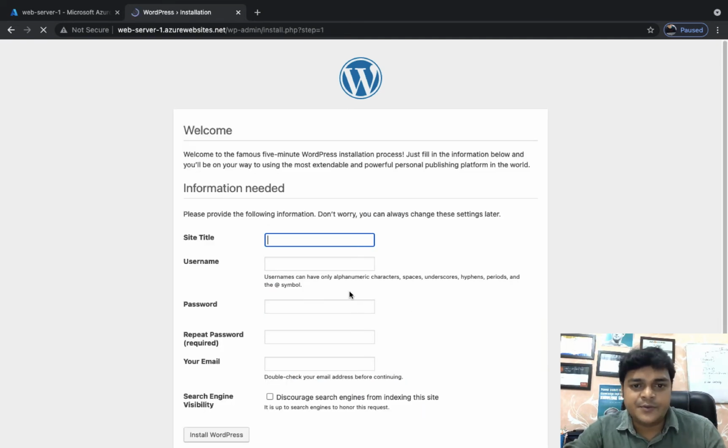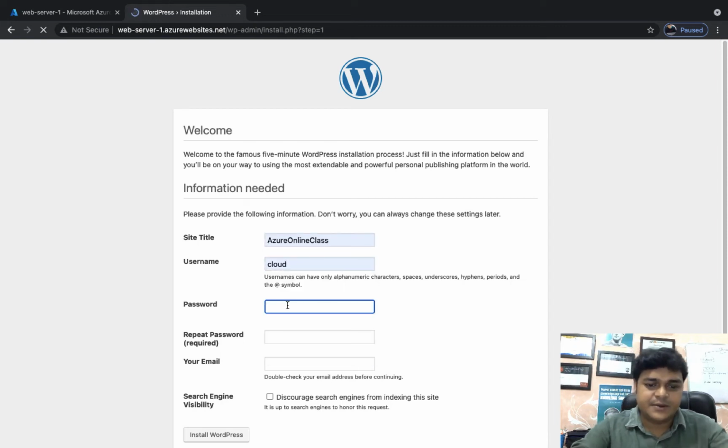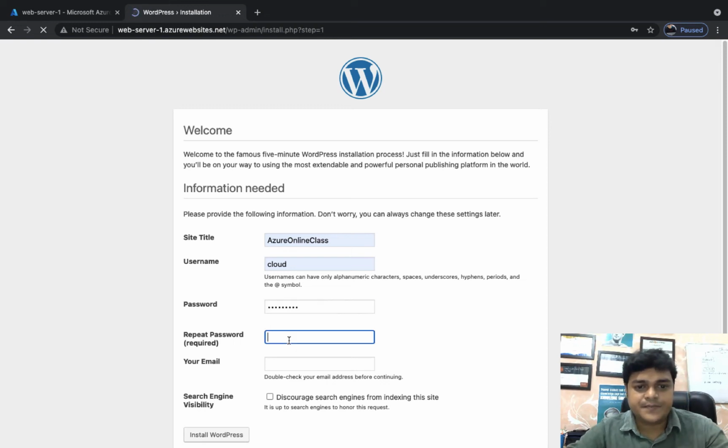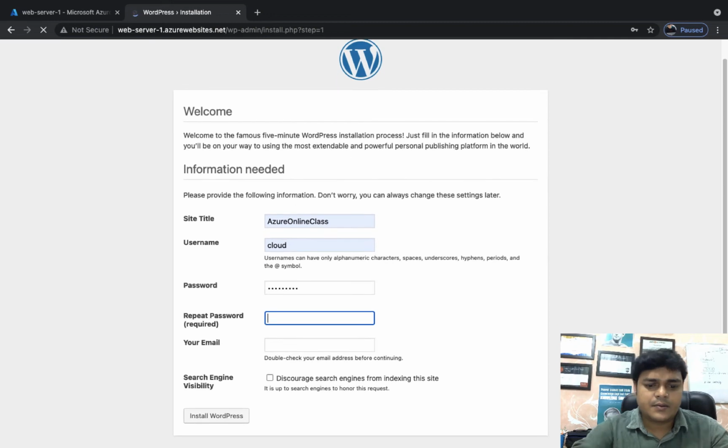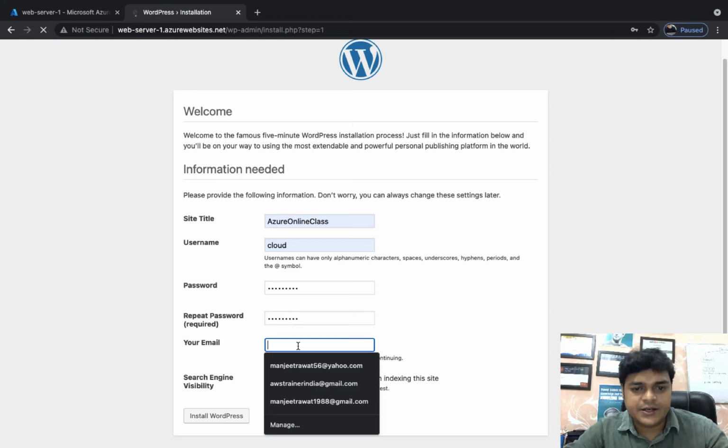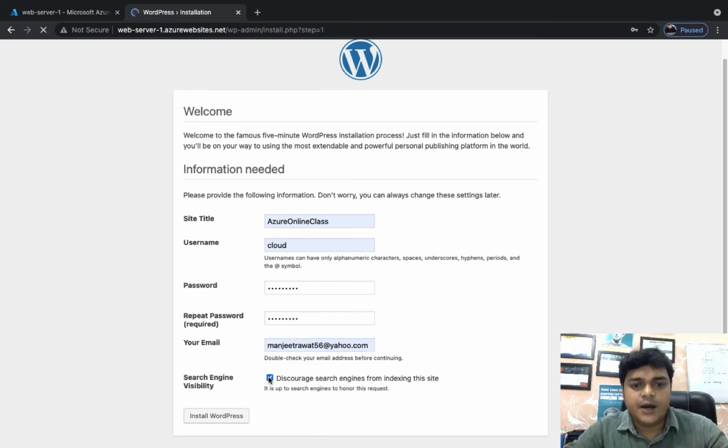Provide the basic information like your website name and proceed with the username. I'm going to use a basic username and password. This username and password can help you log in to the dashboard of your WordPress. So this is the basic step to install WordPress.